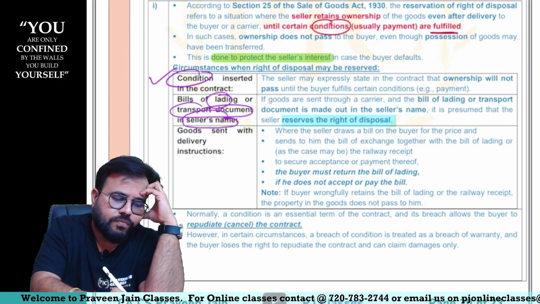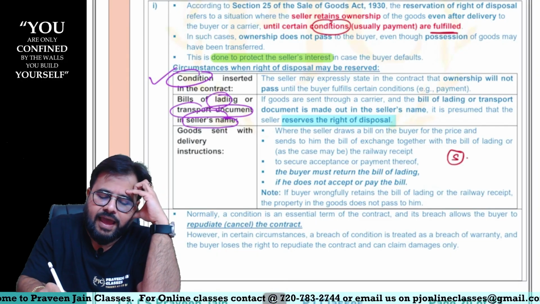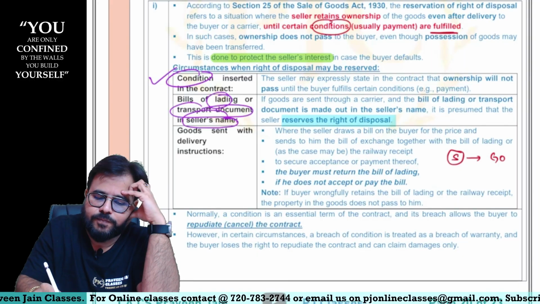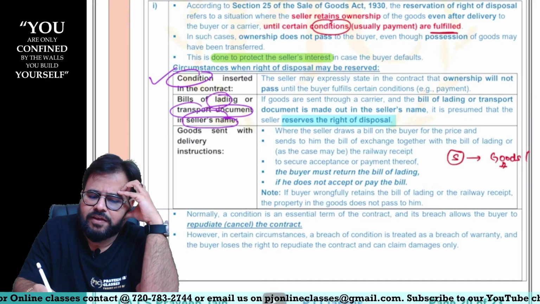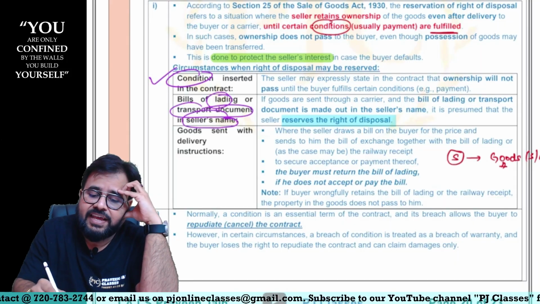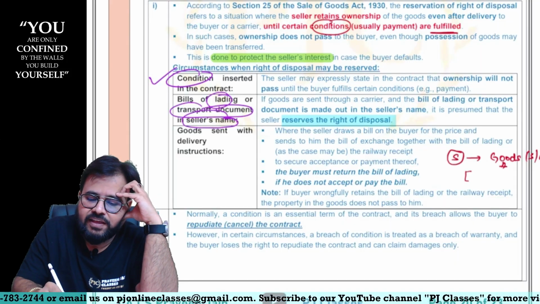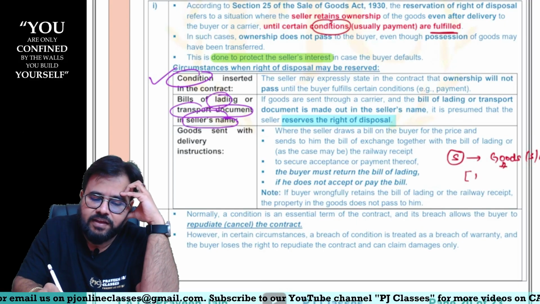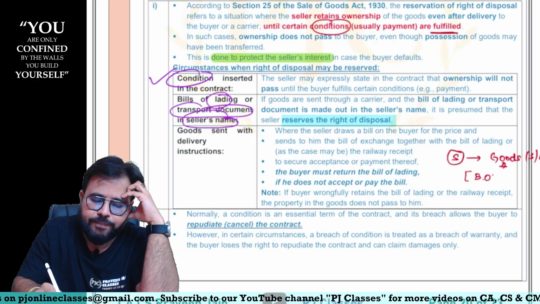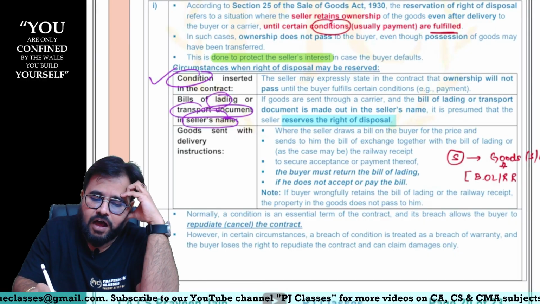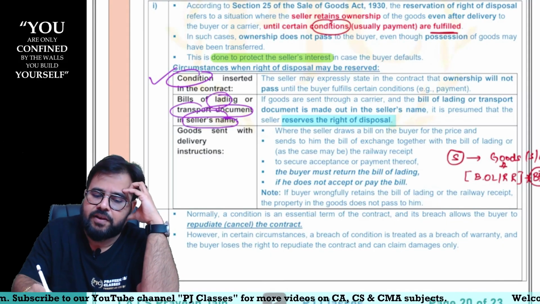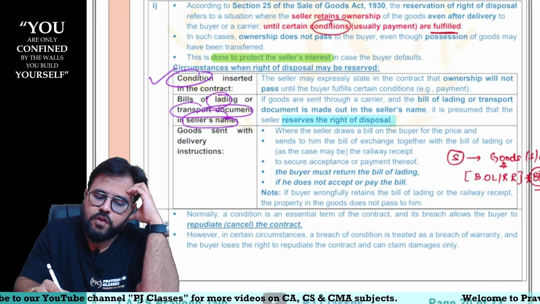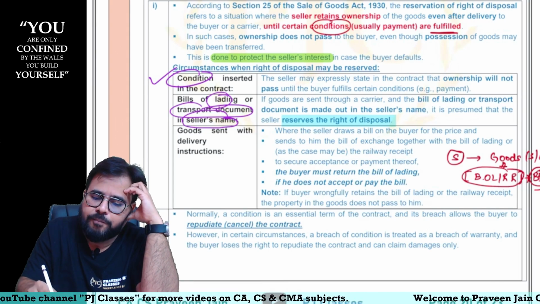Or can I say the seller has sent the goods now, maybe by ship or by railways, etc., sir. Now when he has sent the goods, obviously he has prepared a bill of lading or railway receipt, sir. Along with that, he has also prepared one bill. He has drawn a bill, sir. Bill of exchange, bill drawn. So he is giving you a bill of lading also, and a bill of exchange also.